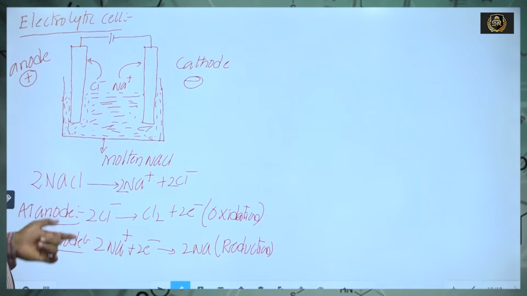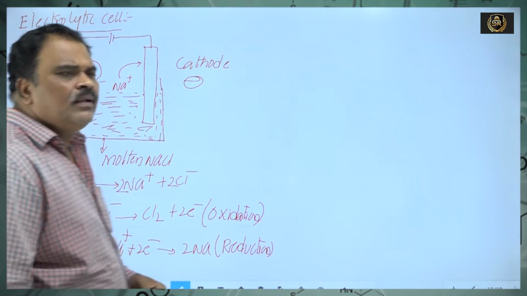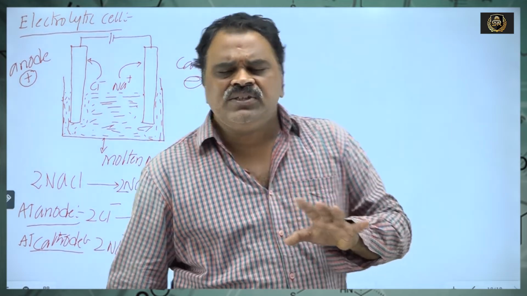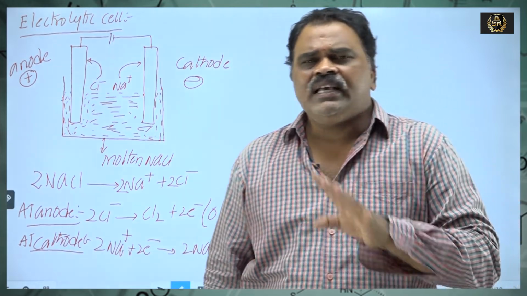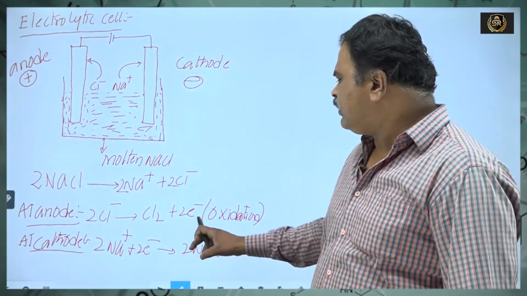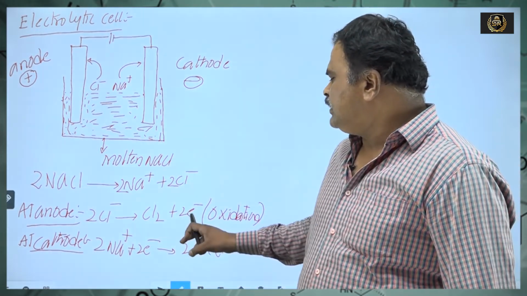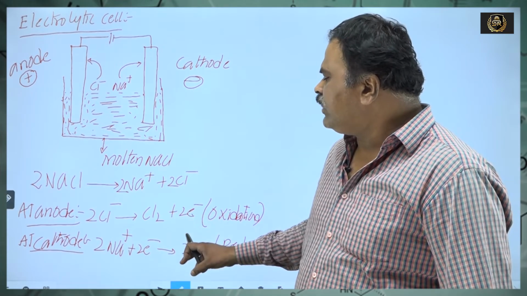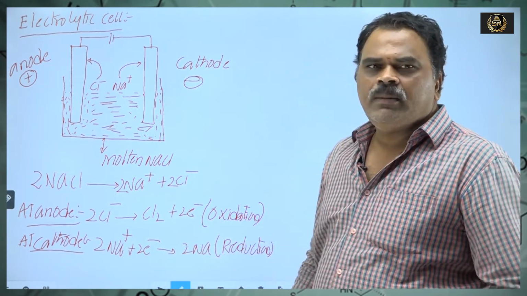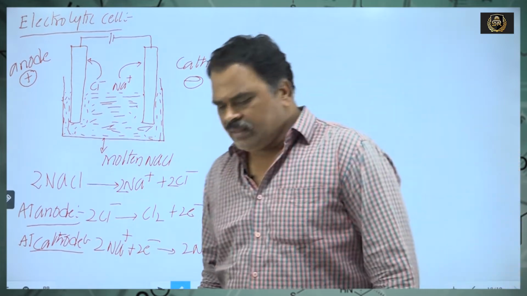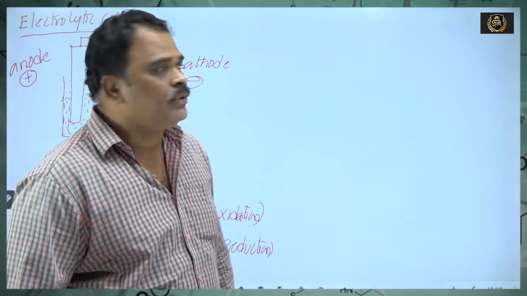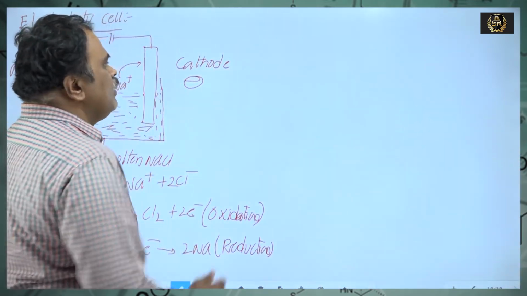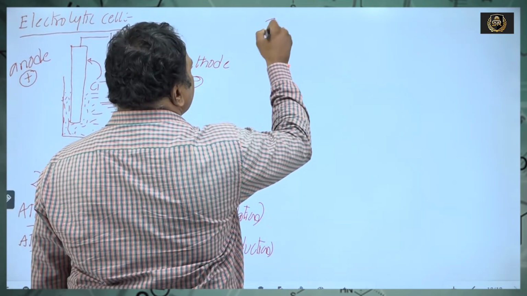Everyone should remember, at anode always oxidation takes place, at cathode always reduction takes place. Oxidation means loss of electrons or de-electronation. These electrons move towards the cathode and undergo reduction. Reduction means gaining or addition of electrons, electronation. Okay. Electrodes are of two types.